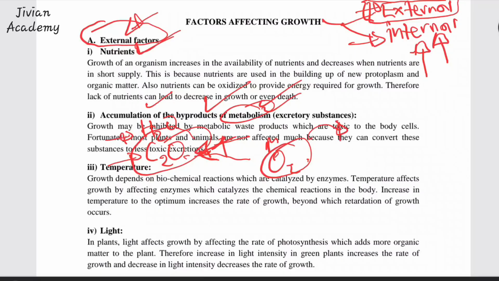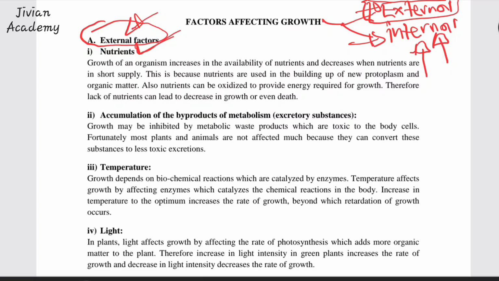And then another byproduct that you should always remember when they ask you about byproducts of metabolism is ammonia. You should talk about ammonia products, like urea and uric acids. Those are all byproducts of metabolism. So these byproducts have to be expelled from our body. If they are not expelled, then they can stunt growth.